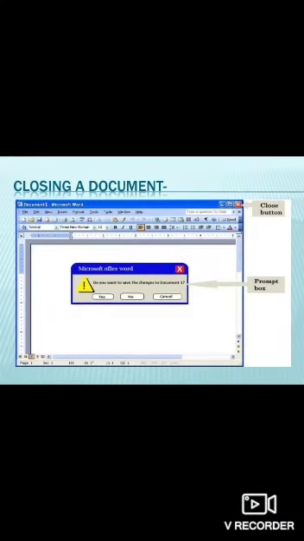Suppose you have not saved your document. In that case, a prompt box will appear and it will ask you whether you want to save the changes which you have done in your document. You can answer yes or no, and then you can move further.